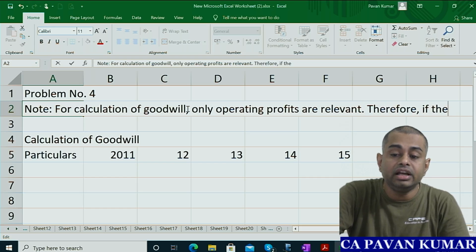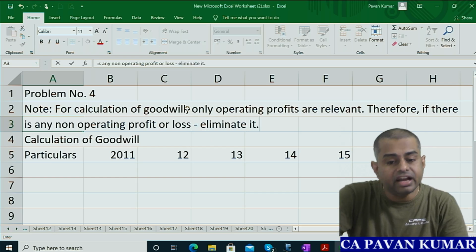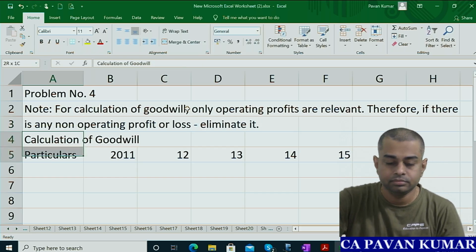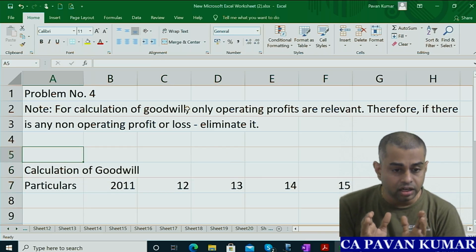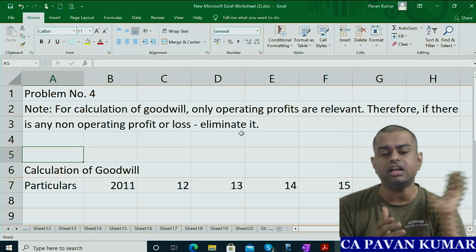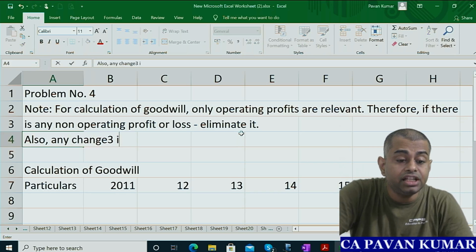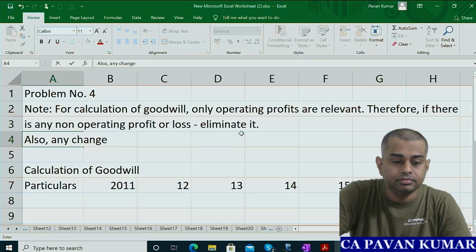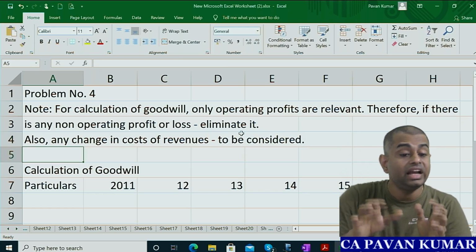Therefore, if there is any non-operating profit or loss, eliminate it. Don't consider it. Also, any change in costs or revenues is to be considered.